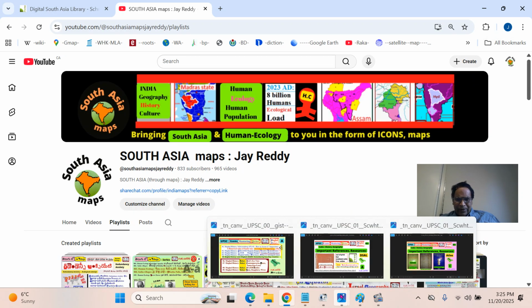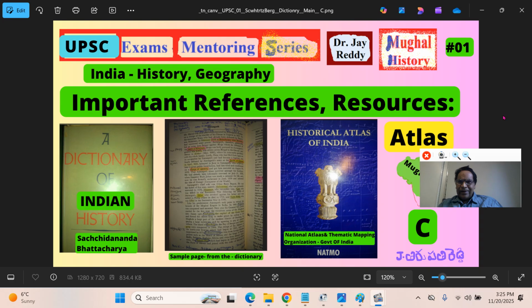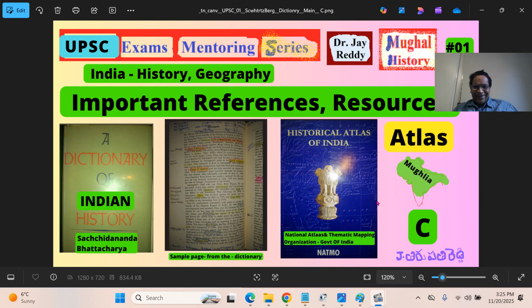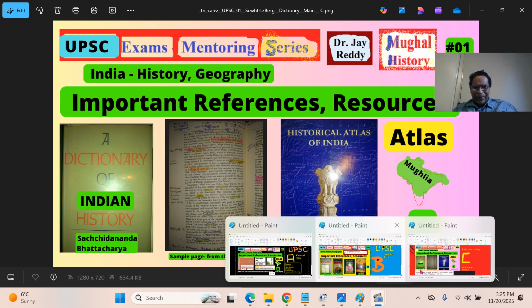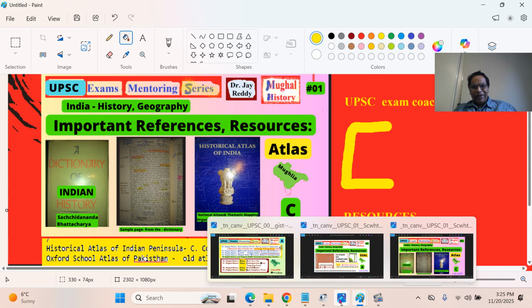What I will do in these presentations, Mitranam, is I will show these atlases. I didn't put it here. Later, I added two more atlas information. That is the Historical Atlas of Peninsular India. I will show that book. And Oxford School Atlas of Pakistan. It's an old atlas. Previously, we have seen the new atlas and old atlas. Old atlas also very good.